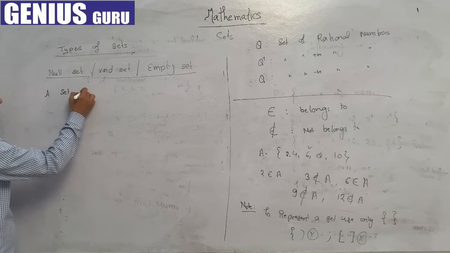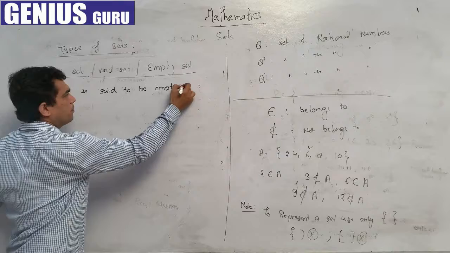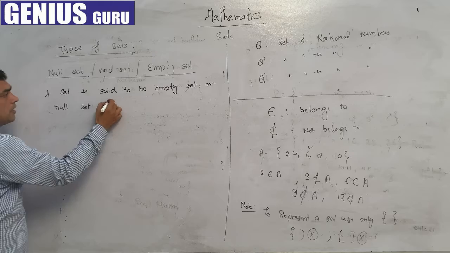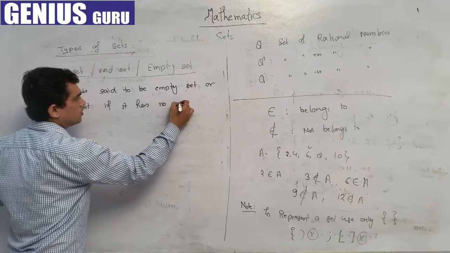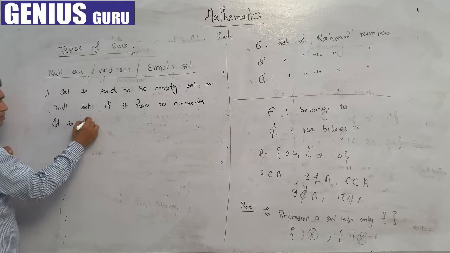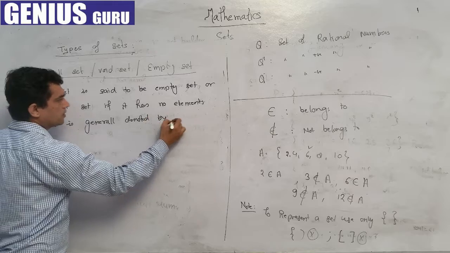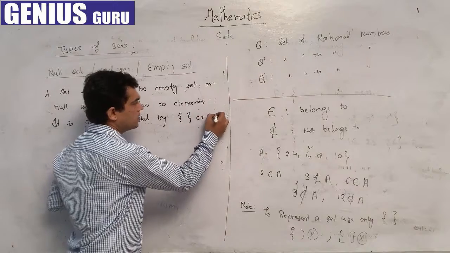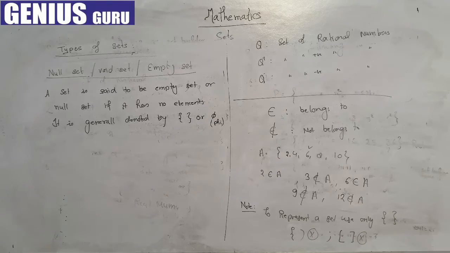A set is said to be an empty set or null set if it has no elements, and it is generally denoted by a blank curly bracket or phi. So we can represent a null set by using phi or this.